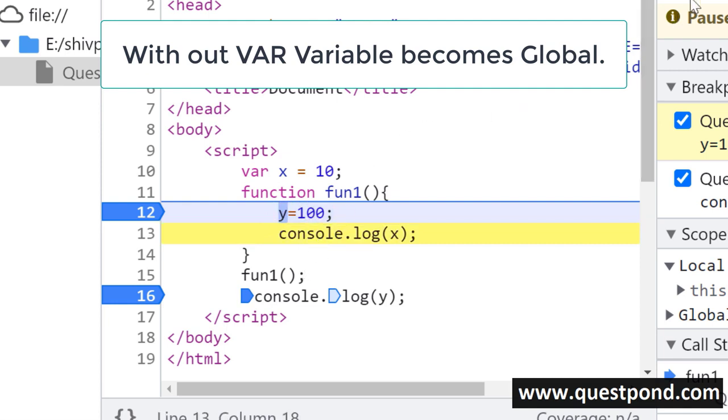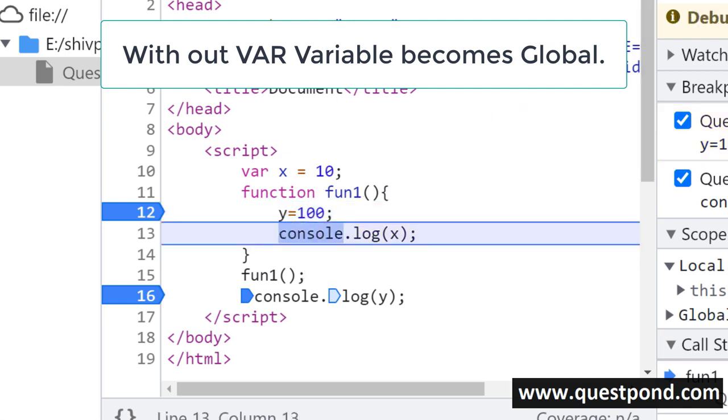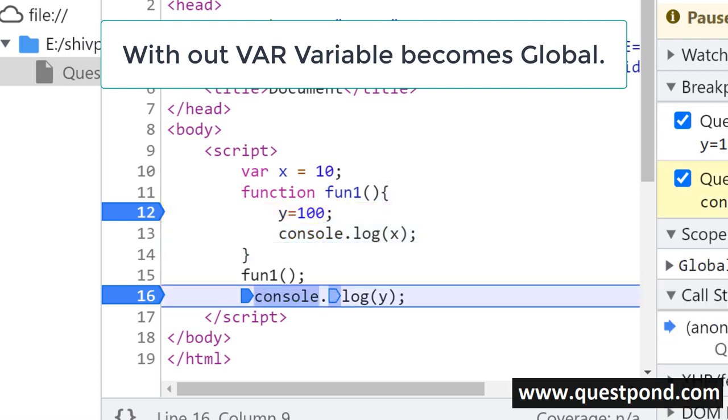So what will happen now? It will create this y variable, right? You can see that the y variable is created, y equal to 100, but it is also accessible outside. So if you're thinking that this y variable is only accessible inside this fun1, then it is quite wrong. If you go and check, this y is also accessible outside. So the y variable has become global. So if you declare a variable without the var keyword, it will become global. And once the variable becomes global, it becomes very hard to debug. It makes your application very buggy.